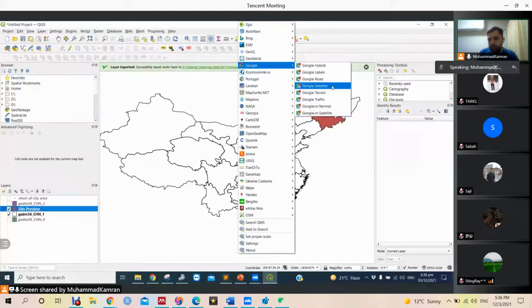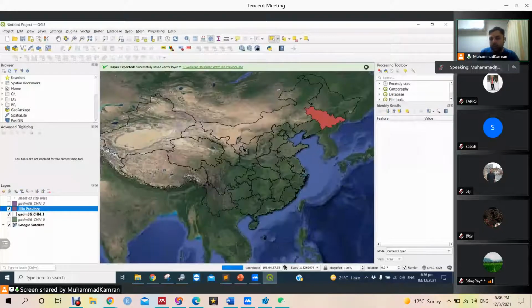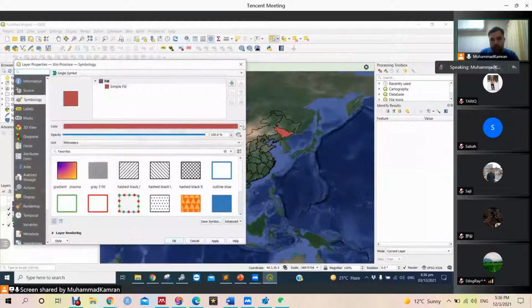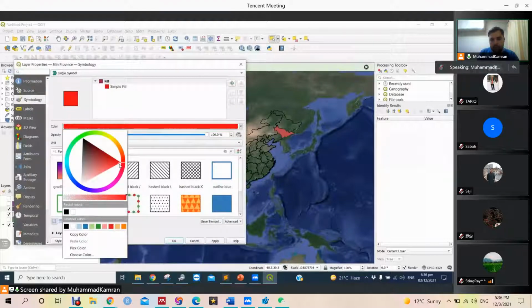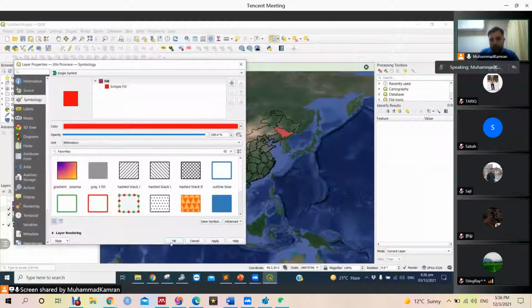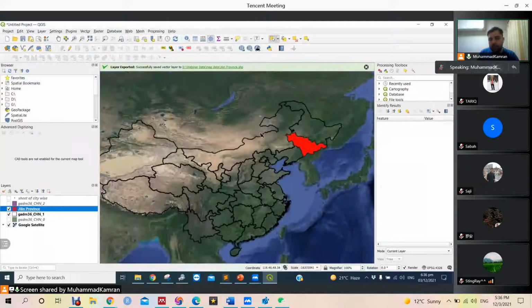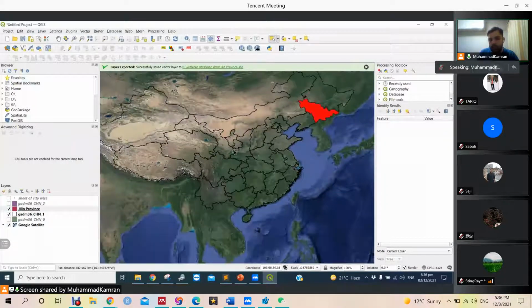So I am going to fetch the Google satellite underneath, and let's make its color very red. So we know now that we have a map boundary and we have a red color, but this is not very appealing.